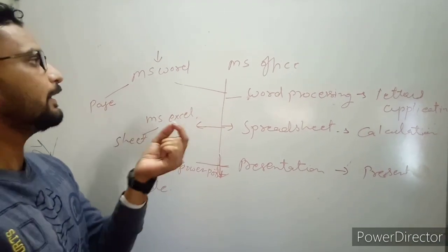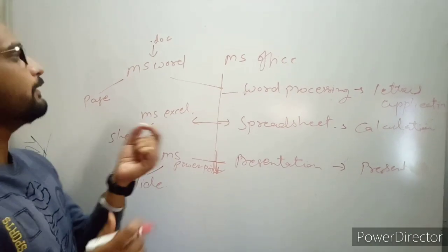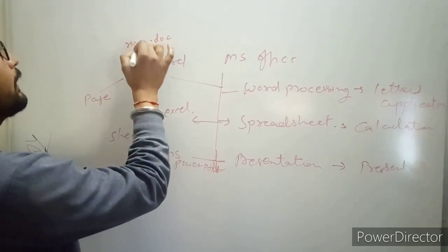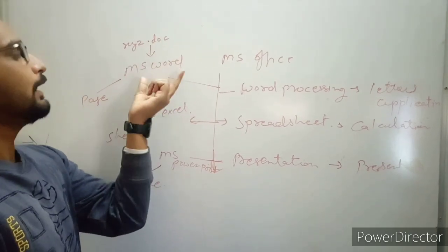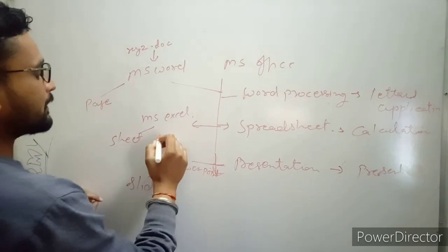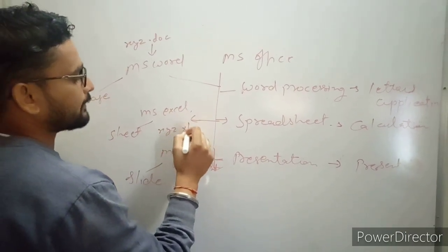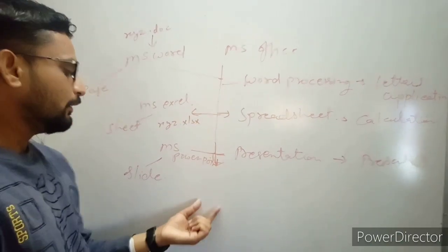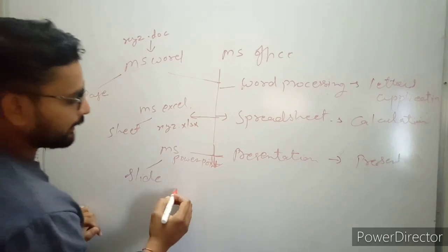So with MS Word, when we save the file, that file has an extension that is .doc. Means if we have file name XYZ, then .doc is the extension of the MS Word file. And what is the MS Excel extension? XYZ dot XLSX, right? And what is the PowerPoint extension?